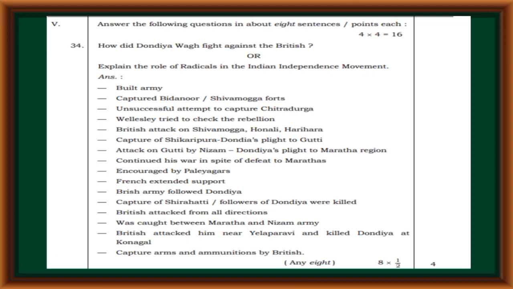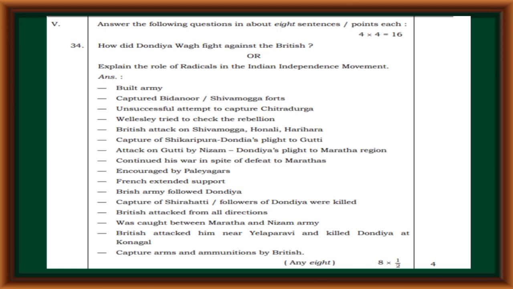Encouraged Palegars. French extended support. British army followed Dondia. Capture of Shirahatti. Followers of Dondia were killed. British attacked from all directions. He was caught between Maratha and Nizam armies. British attacked him near Yeleparvi and killed Dondia at Konagal. Arms and ammunition were captured by the British.